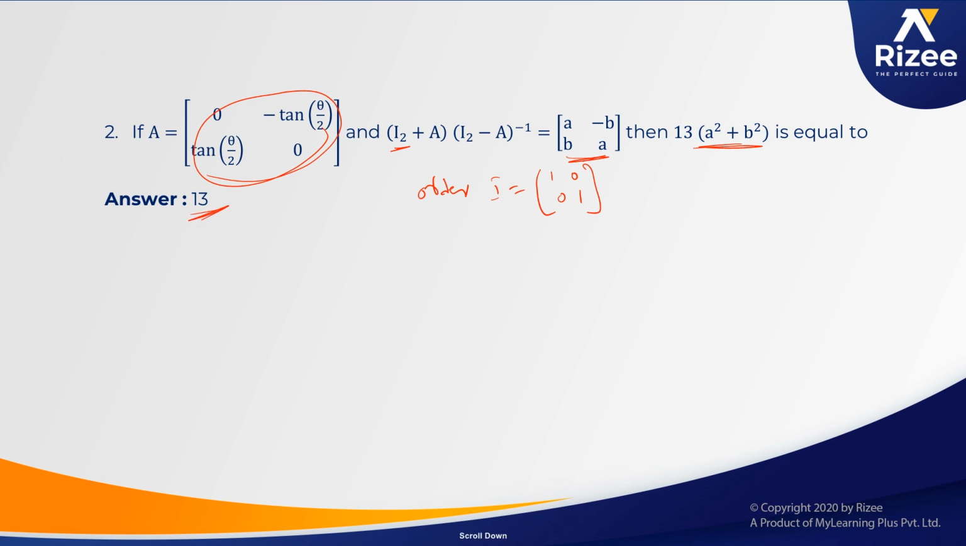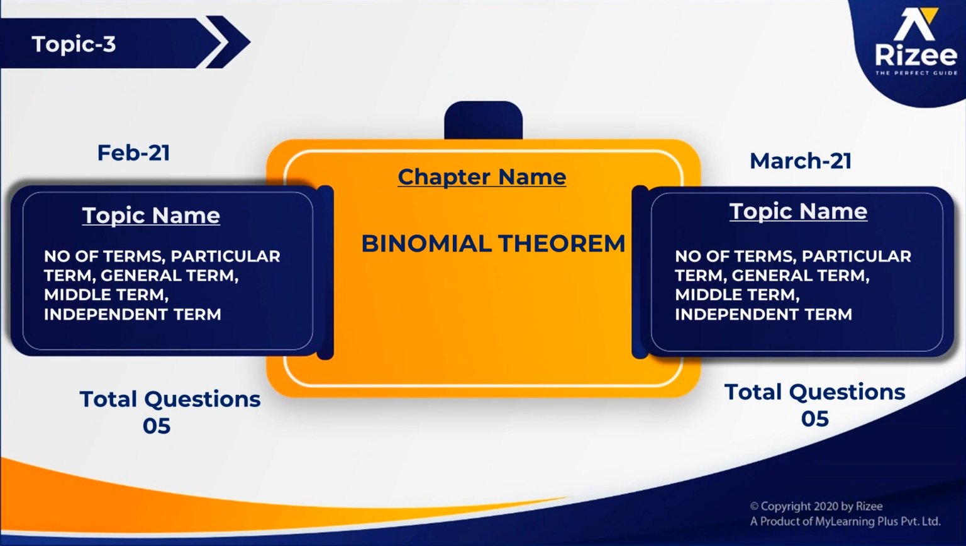Next, topic 3 is from the chapter Binomial Theorem, based on previous year's question papers and these two sessions. I am picking the chapter Binomial Theorem, and the topic is number of terms, particular term, general term, middle term, independent term. Out of 6 sessions he asked 5 questions from this topic, and in the same way in March session also 5 questions asked from this topic. In these 10 questions, I am going to explain one question.